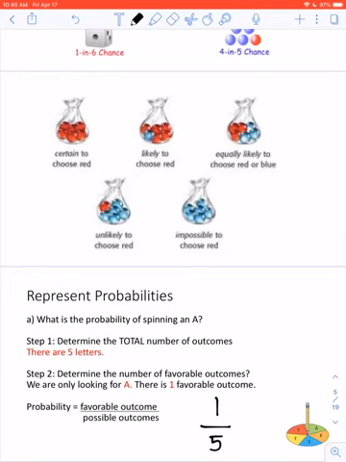Now, if you remember, we are looking for a couple other ways to represent this. We're going to represent it as a fraction, a percent, and a ratio. So we'll do that on the next page.